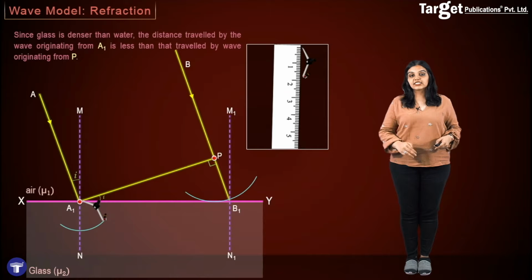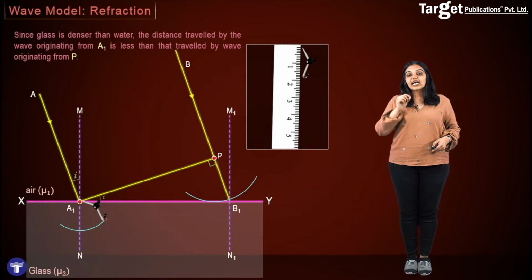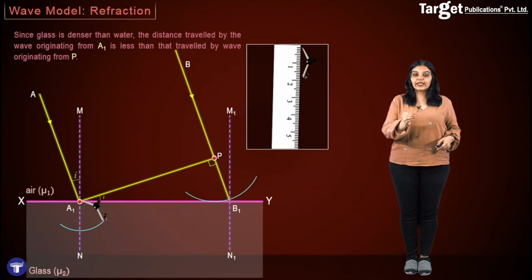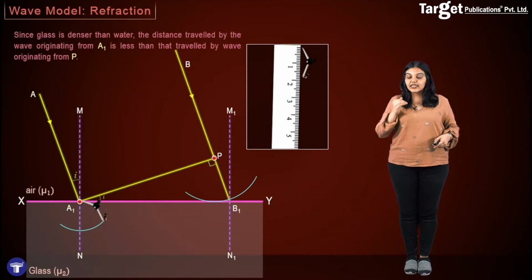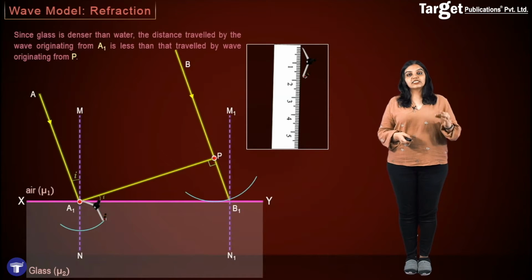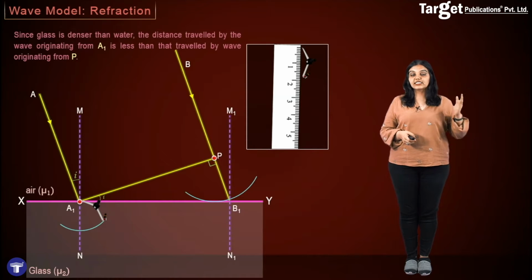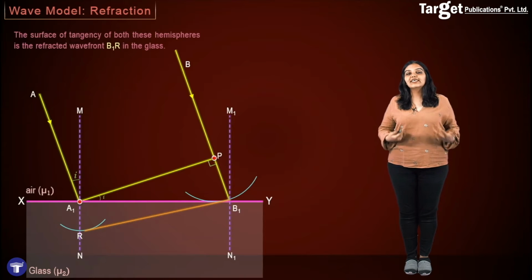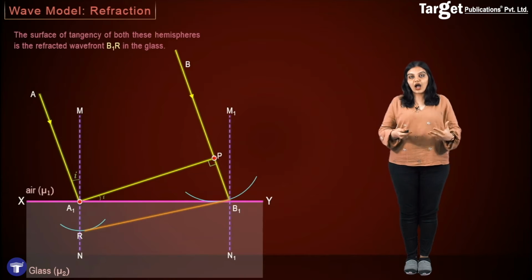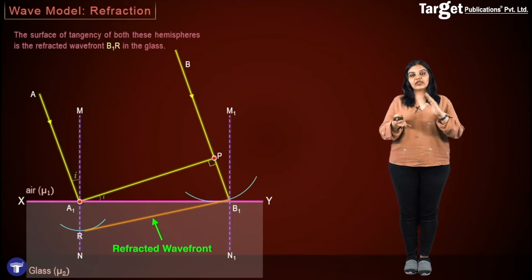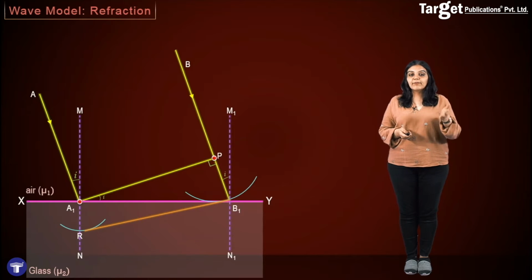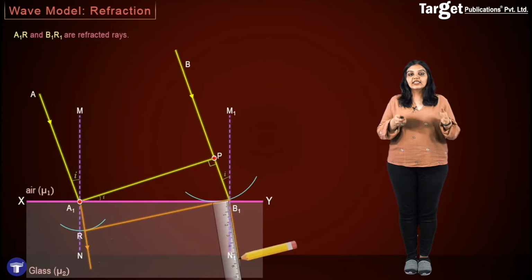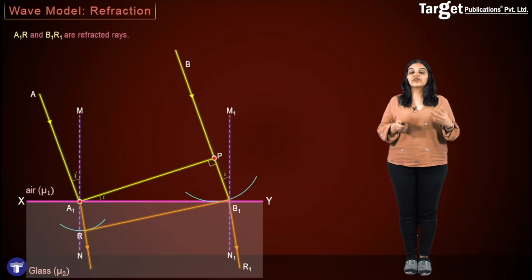the medium of glass. So basically what I just want to show you is that the distance travelled by the wave from point P to B1 in time t is greater than the distance travelled by the wave from point A1 in the same time t, because the speed in glass is less than in air. Now, of course, you draw the tangent to both these hemispheres and obtain your refracted wavefront, that is B1r, and this refracted wavefront is your wavefront in glass. Once you have this, you will draw the refracted rays by making perpendiculars to the wavefront, and thus A1r and B1r are the refracted rays.